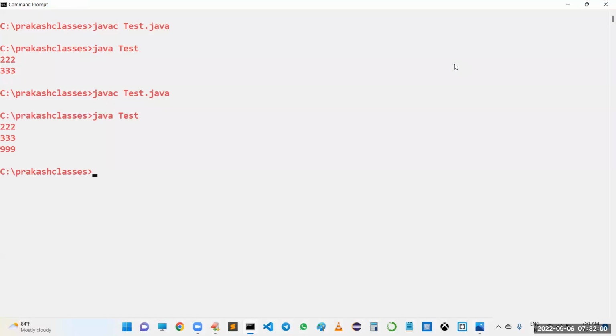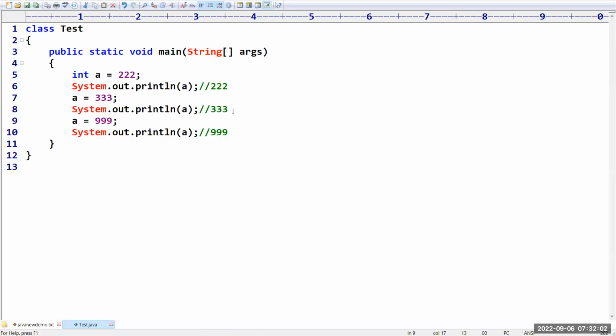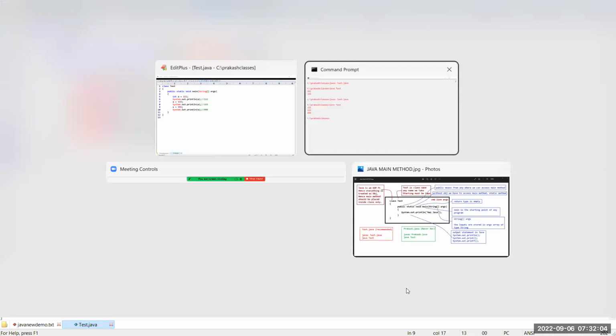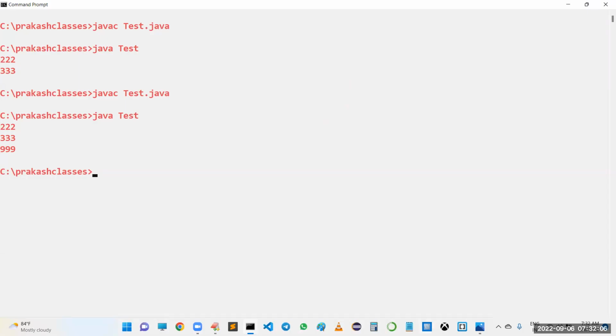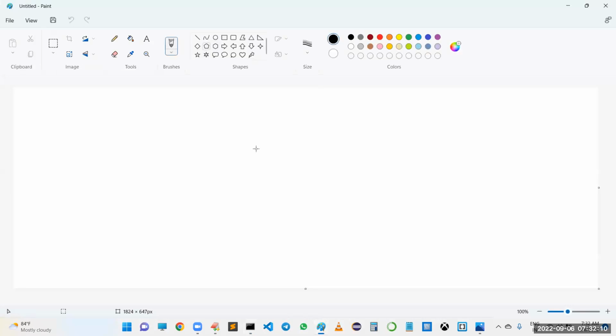So what is the meaning of variable? Once you declare any variable, like in my example, I have declared a variable with the content initially 311. What is the name of the variable? A. Since it is a variable, the general nature of the variable is that we can change the content.